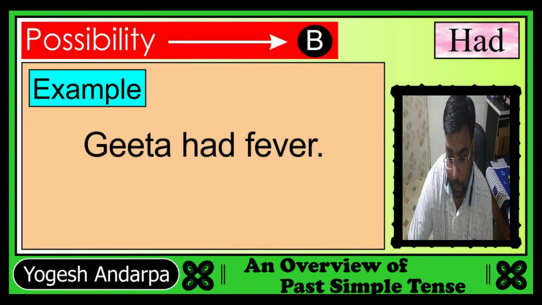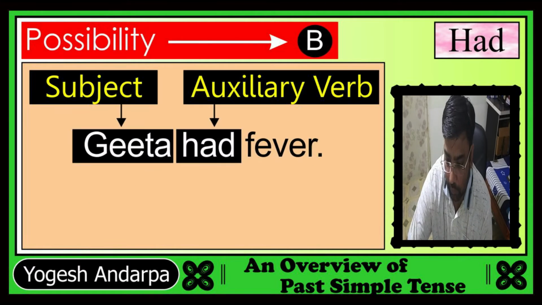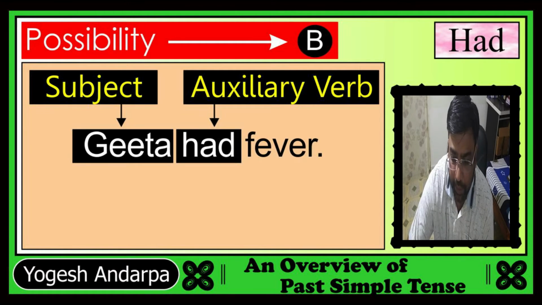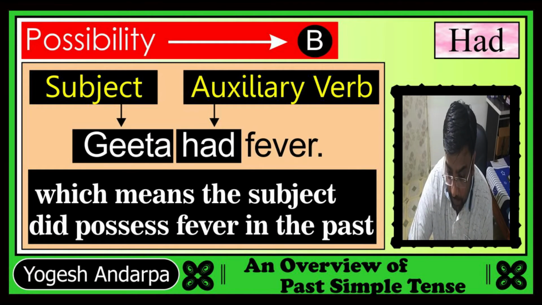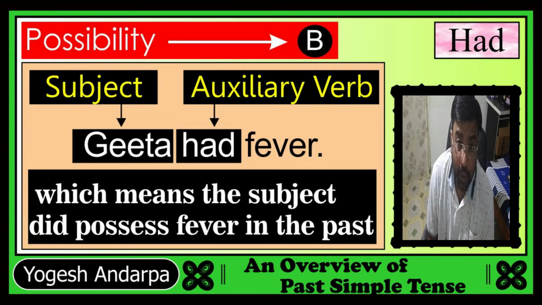Let's take an example. Geeta had fever. In this example, the word Geeta is the subject and the word had is an auxiliary verb, means helping verb. So here the auxiliary verb had shows the possession of the subject, which means the subject did possess fever in the past. Therefore, if you want to show the possession in the past, you will use the helping verb had. That I had something in the past.